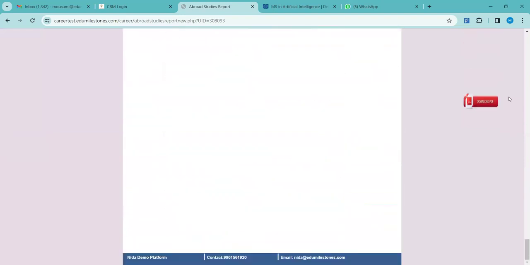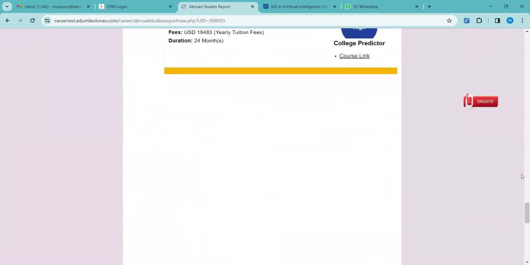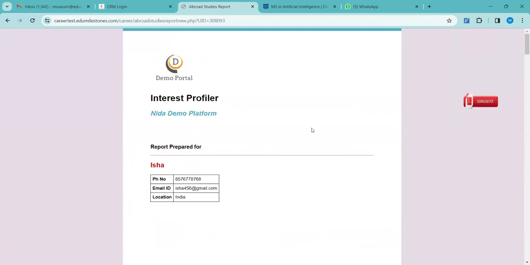And this report, you can download it from this PDF option, right side, and you can share it with the students, however you think is communicable for you, either via email or WhatsApp, whatever is convenient. So this is how the report is. Clear for everyone till here? Ma'am, let me ask you a question. Yes, please. If a student wants to join a certain university where he is not shortlisted, in that case, see, it will anyways come to us, right?